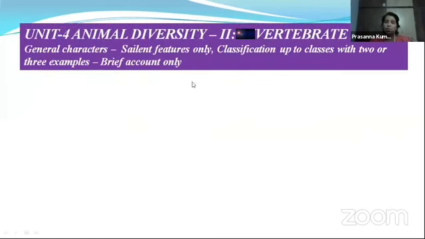Then the fourth unit comprises the second part of the diversity of organisms, that is Animal Diversity 2. So how the organisms exhibit differences among the vertebrates. This is the vertebrate phyla. In Animal Diversity 2 also, we are going to study the general characters, that is salient features, of each and every class and their classifications.